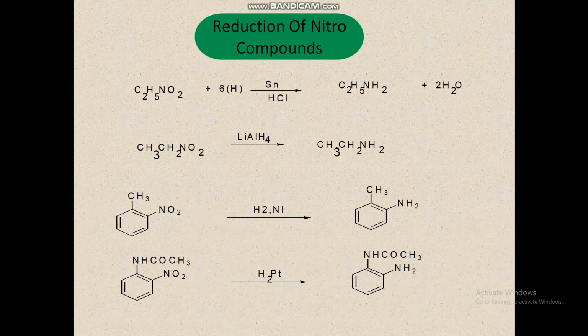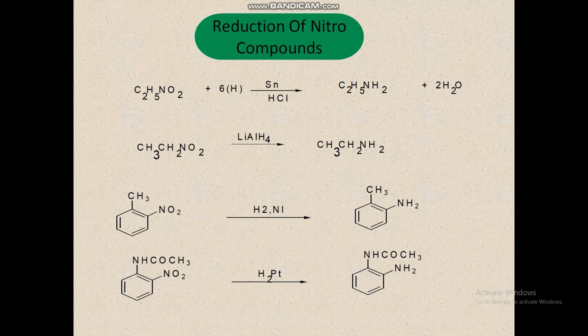Next, reduction of nitro compounds. The first one is chemical reduction and the second is catalytic reduction. The chemical reduction is conducted in the laboratory by introducing hydrochloric acid to the nitro compound, that is nitroethane, C2H5NO2, which undergoes reduction in acidic medium in the presence of a metal like granulated tin or iron, and we get ethylamine, a primary amine.